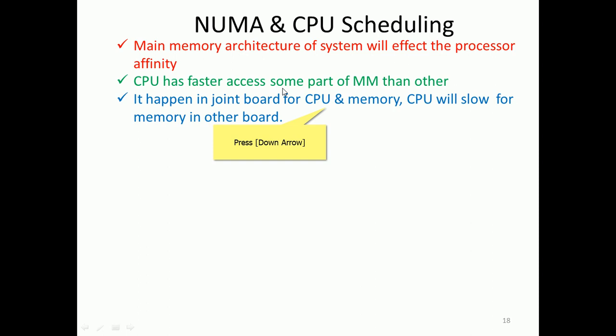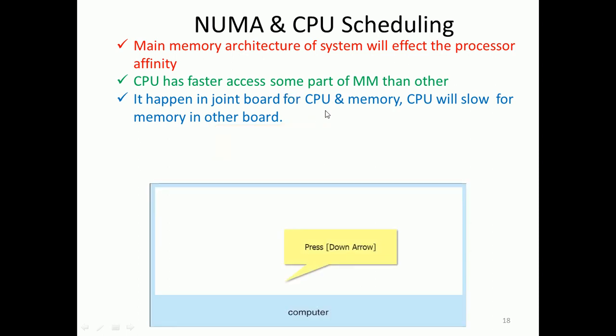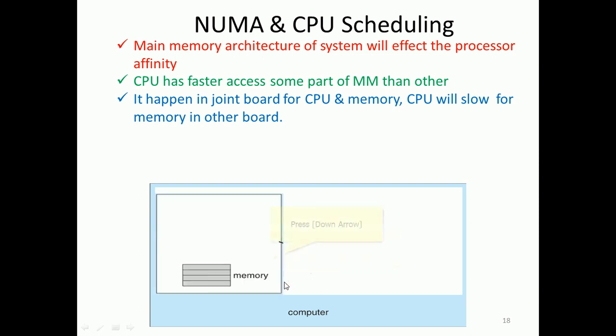For example, CPU 1 is very fast in accessing its own main memory, but it may be very slow in accessing CPU 2 or 3's main memory, right? In that sense, we can see a computer which contains several CPUs.